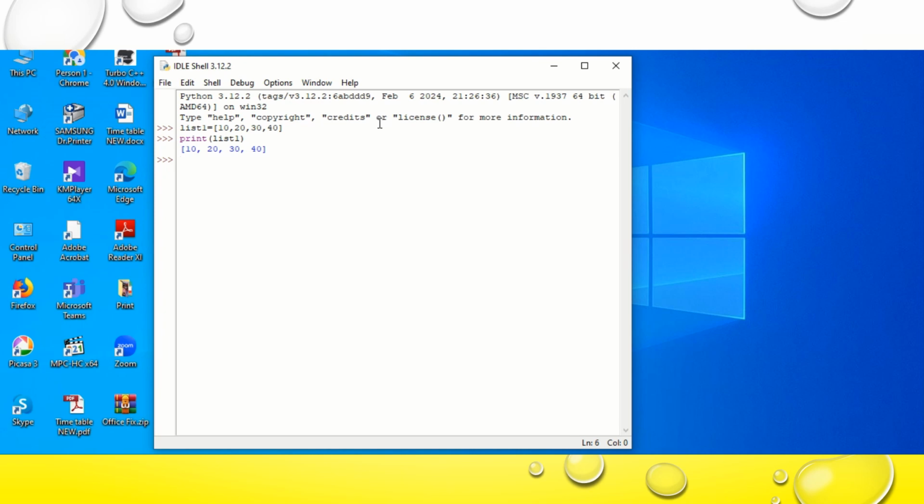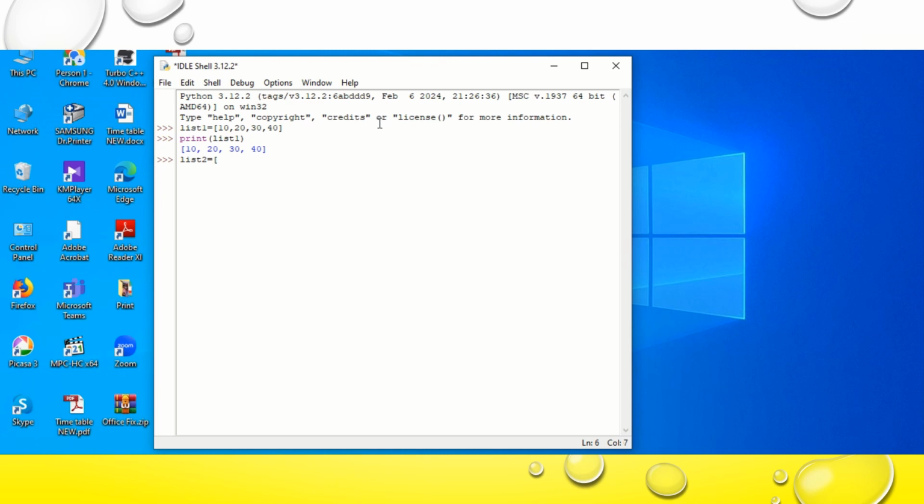So what is a list? It is nothing but a sequence of items separated by commas, and the items are enclosed within a square bracket. Here I have considered all the items of type integer. You can also consider combinations of data types.